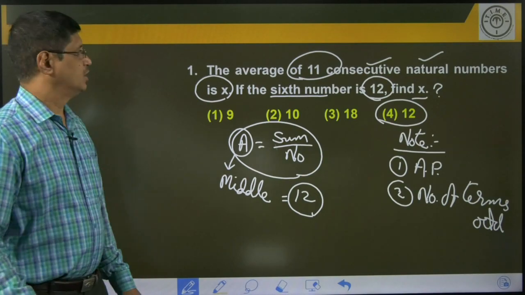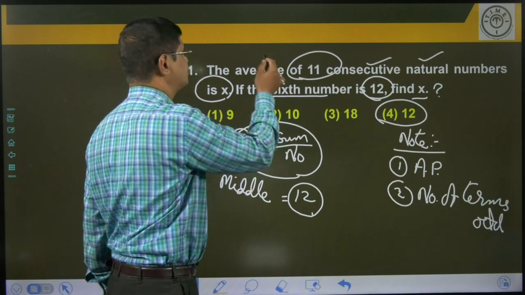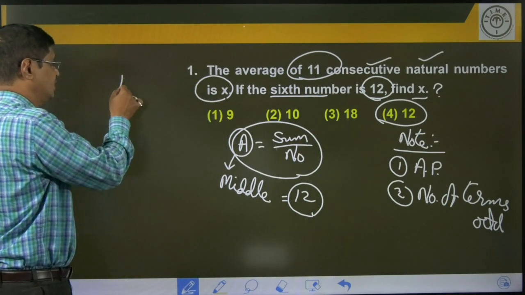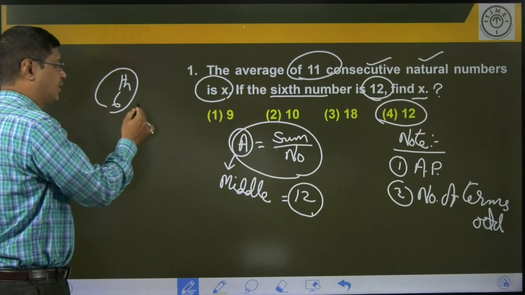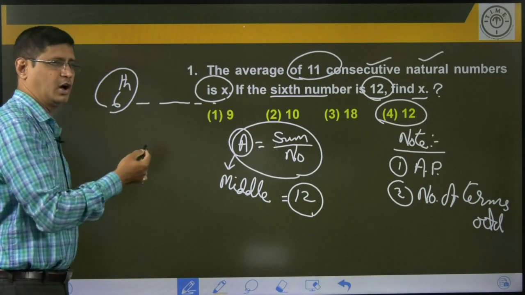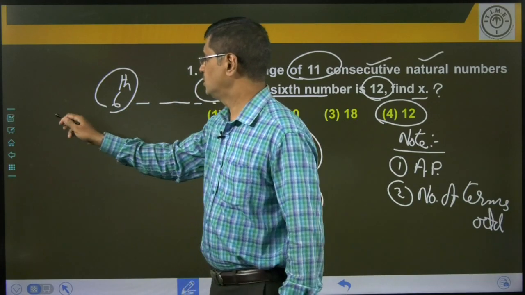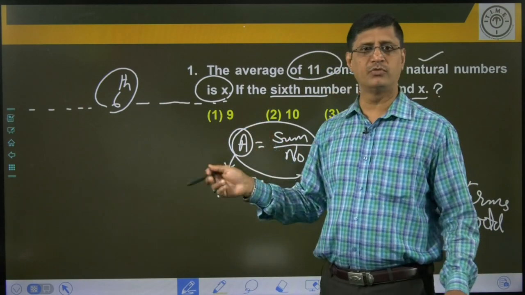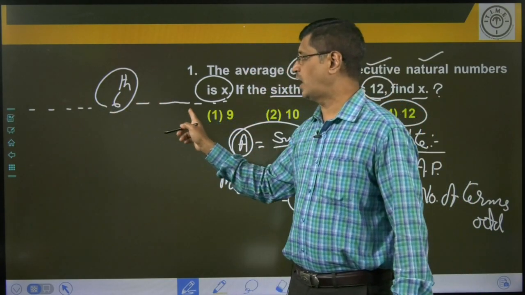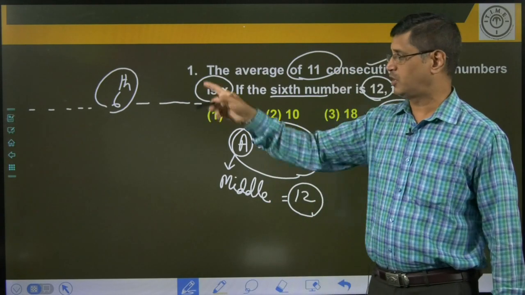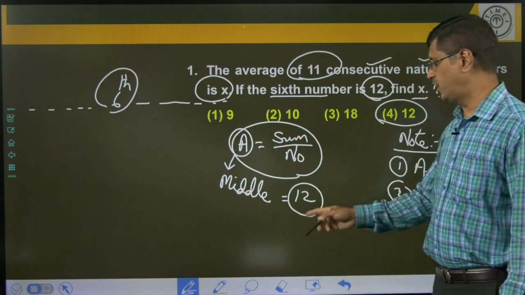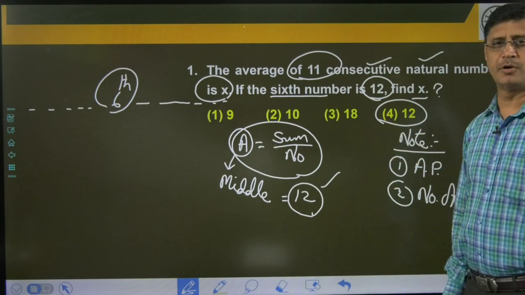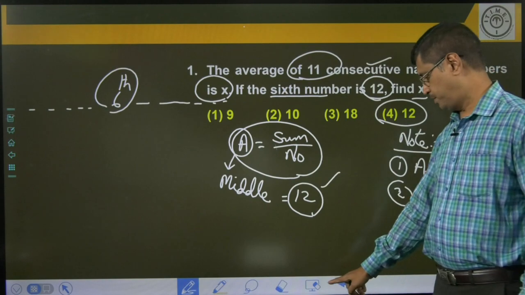Option number 4. Total 11 numbers, 6th number is 12. Now on either side, you will find 5 numbers. 5 numbers plus 5 plus 1, that is the 11th number. Always the middle number is the average. So average is equal to 12. The right choice is option number 4. Okay.